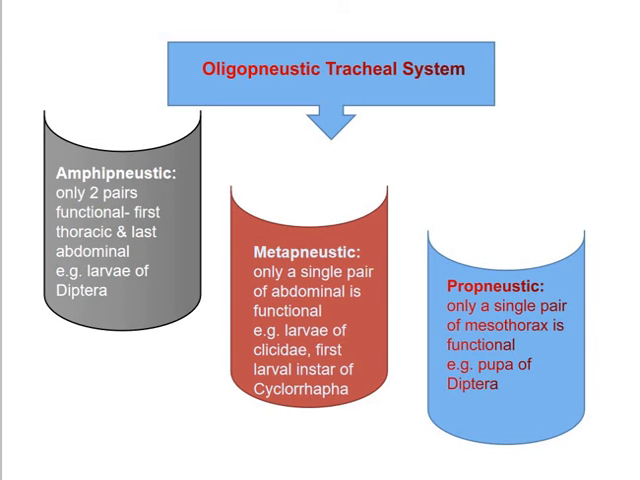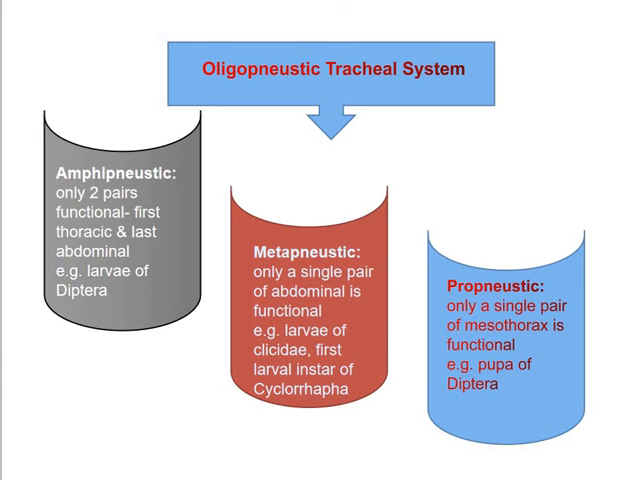Now, the second type of oligonucleic tracheal system is the metanucleic tracheal system, and here only a single pair of spiracles, the last abdominal, is functional. It is seen in the larvae of Culicidae, the family of mosquitoes, then Tipulidae, Hypoderma, and the first larval instar of Cyclorrhapha, which is again a kind of fly.